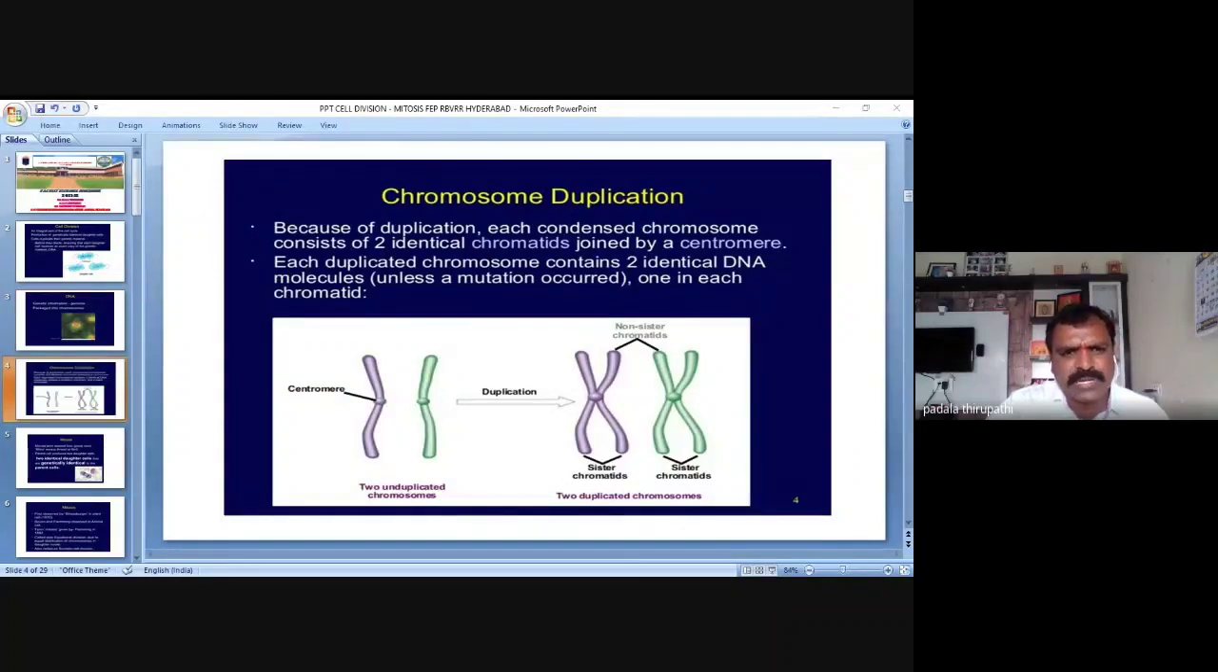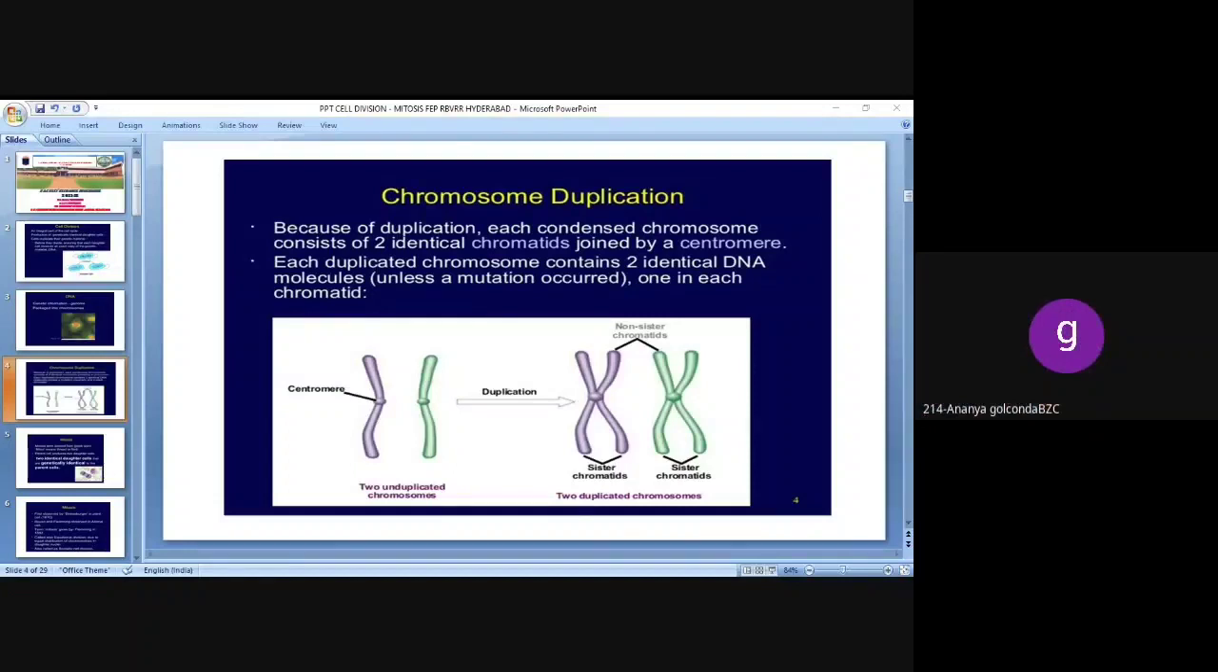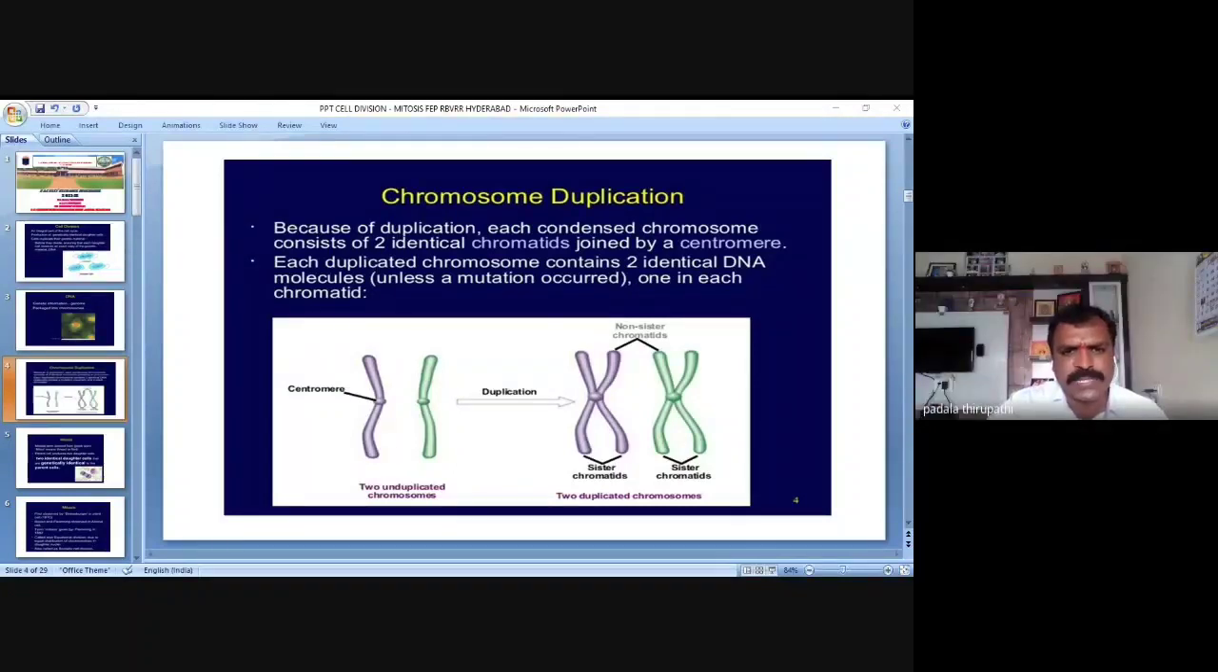So the blue color chromatid you observe in this slide, at the same time the green color chromatid or chromosome you observe in this slide. After duplication, see here, two unduplicated chromatids are here. These chromatids duplicate to produce two different chromosomes. Here the chromosome consists of chromatids that look the same morphologically. So the same chromatids we can call